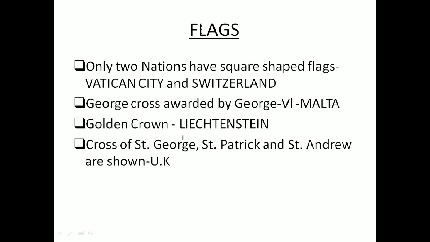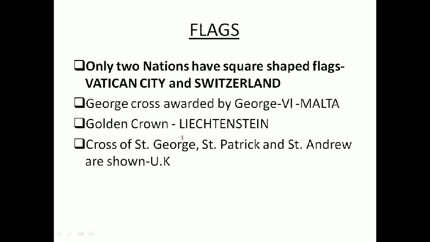Only two nations in Europe have square shaped flags. One is Vatican City, another is Switzerland. Most of the flags in the world are rectangular. Exceptions are there like Nepal. But Vatican City, Switzerland have square shaped flags. King George VI awarded the George Cross to this country, and that country has shown this George Cross on its flag.